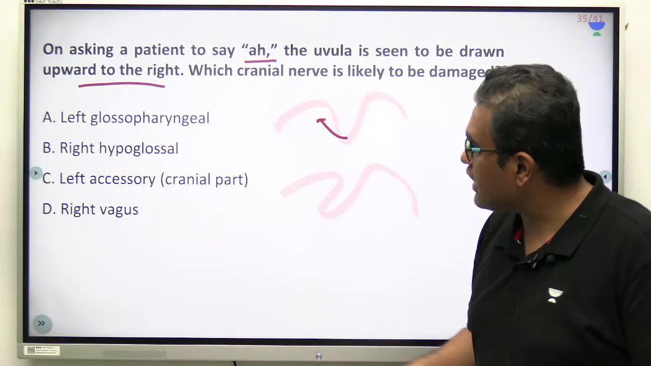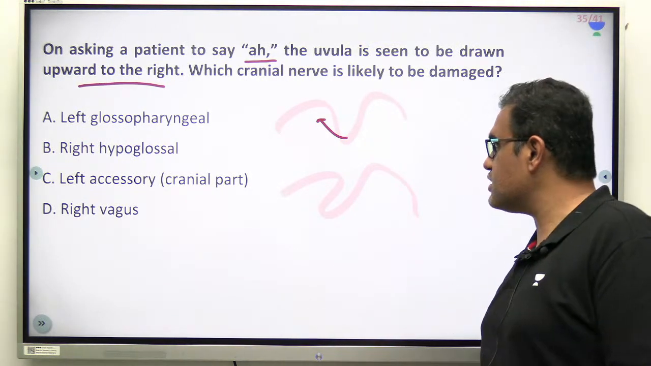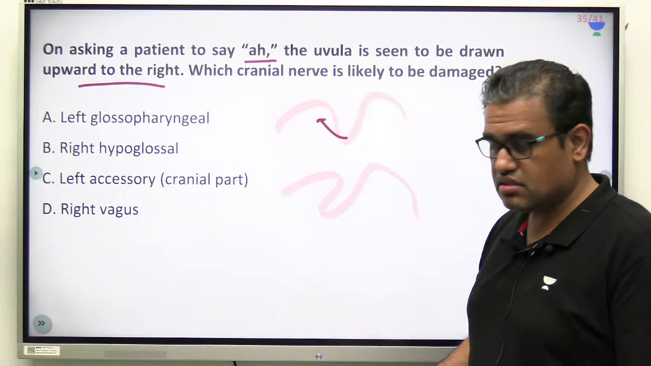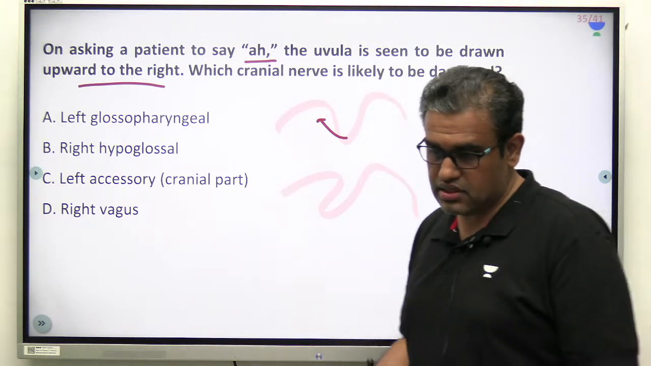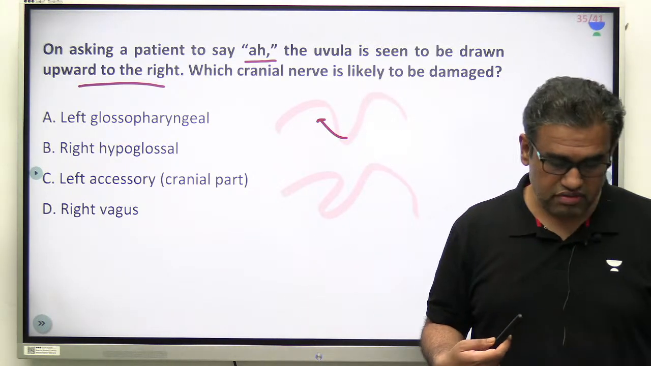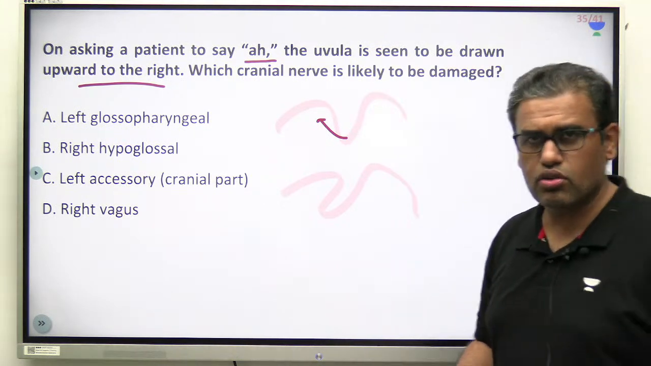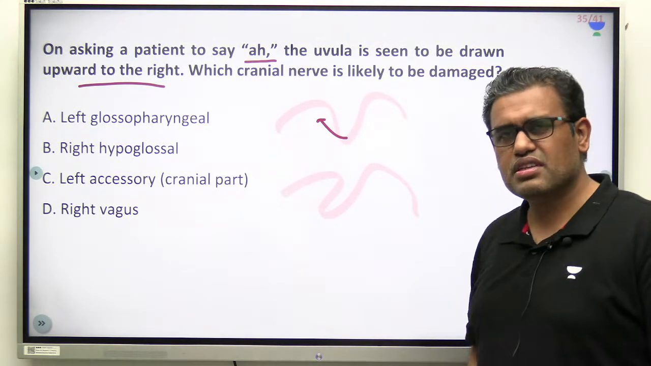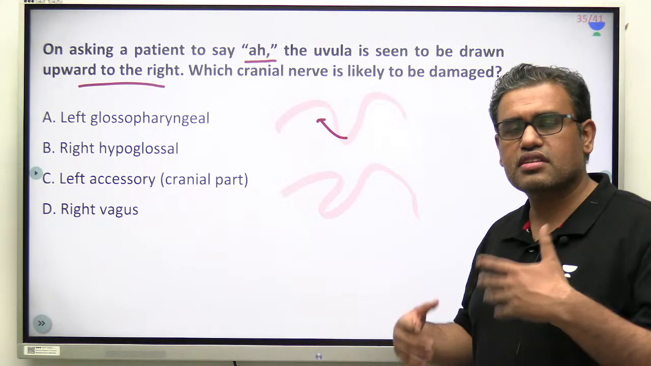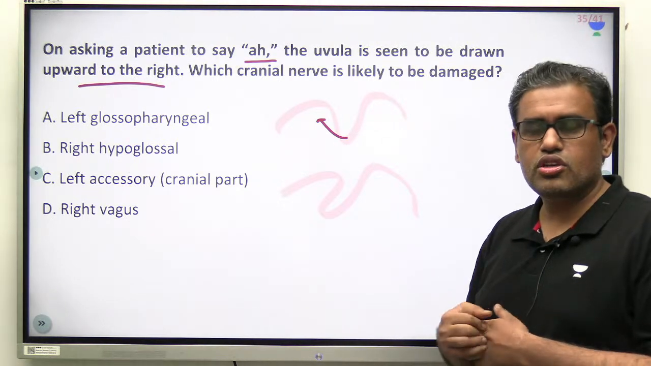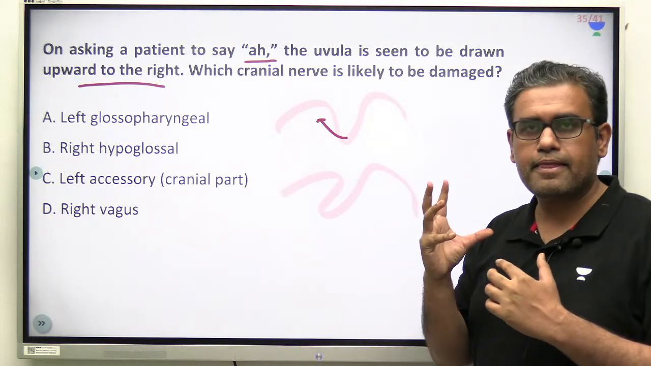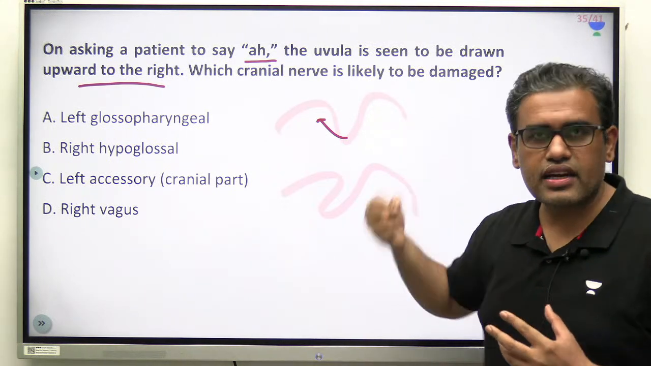Left glossopharyngeal, right hypoglossal, left cranial accessory nerve, or right vagus? Which nerve is damaged? Think about it. It's not a very simple question, but not a difficult one too. But give it some time, 10-15 seconds, try to think about the answer. Uvula is going to the right side. Someone is pulling the uvula to the right side.